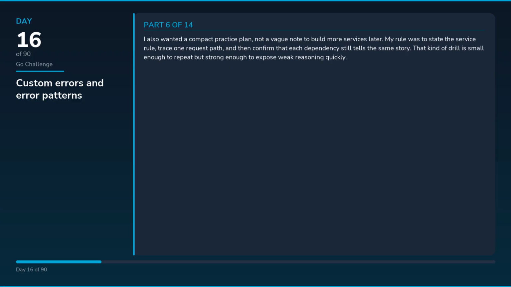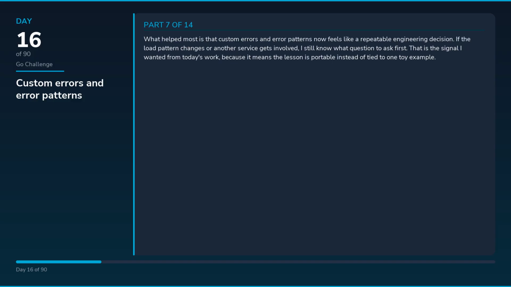I also wanted a compact practice plan, not a vague note to build more services later. My rule was to state the service rule, trace one request path, and then confirm that each dependency still tells the same story. That kind of drill is small enough to repeat but strong enough to expose weak reasoning quickly.